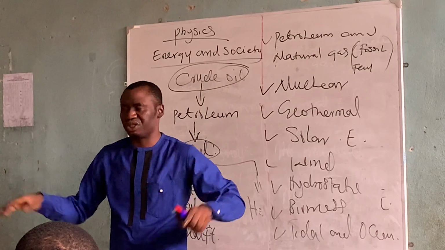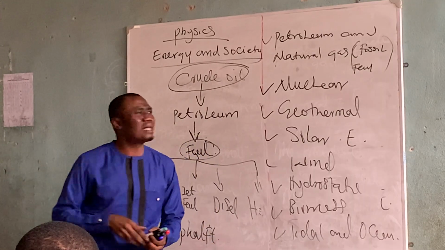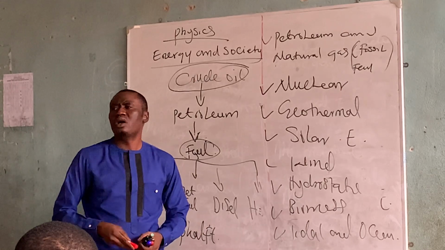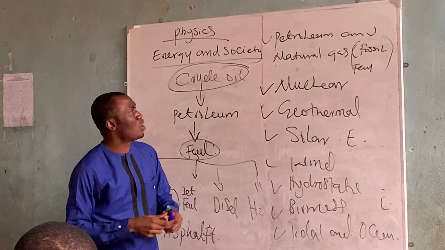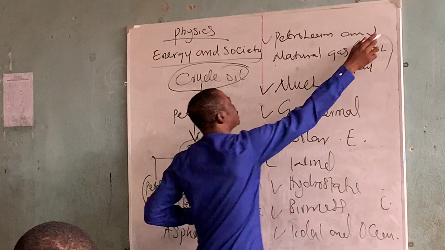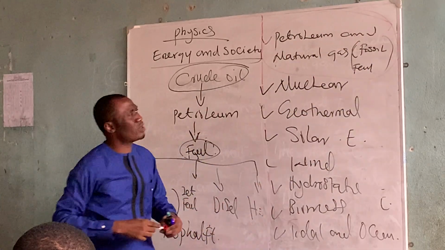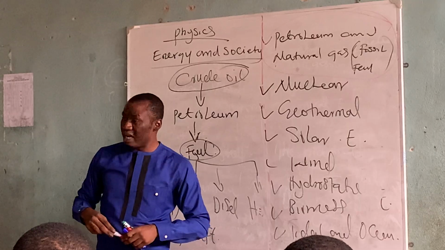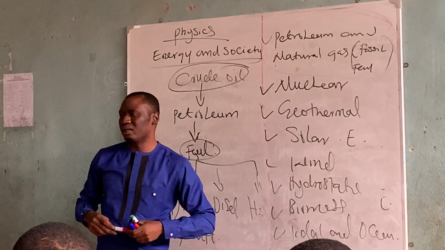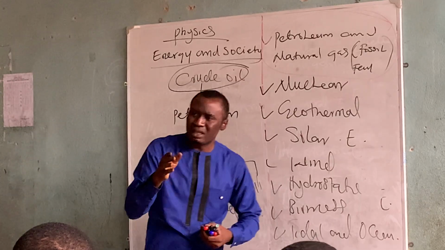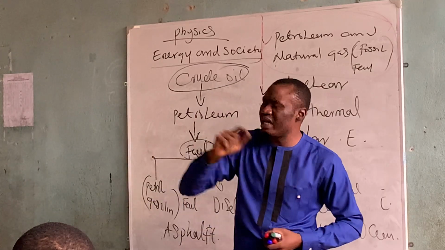Meanwhile, I want you to pay attention, because the curriculum or the exam scheme for today's class covers majorly the petroleum and natural gas energy, which is a fossil fuel. Exam questions can come out in any of them.